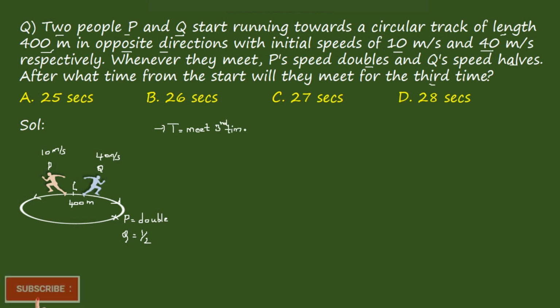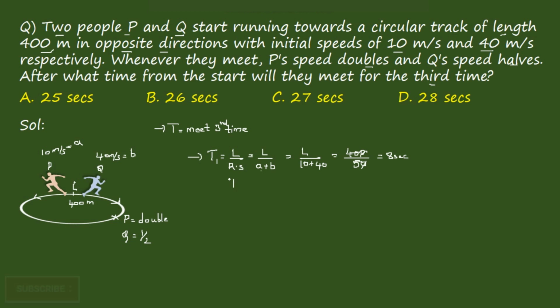First, we'll find out what time they will meet the first time, which is, we know the formula, L by relative speed, which is L by A plus B. A is the speed of P, and B is the speed of Q. Then it becomes L by 10 plus 40. L is the length of the circle track, which is 400 by 50. The 0 gets cancelled, it becomes 8 seconds. That is the first time they meet.